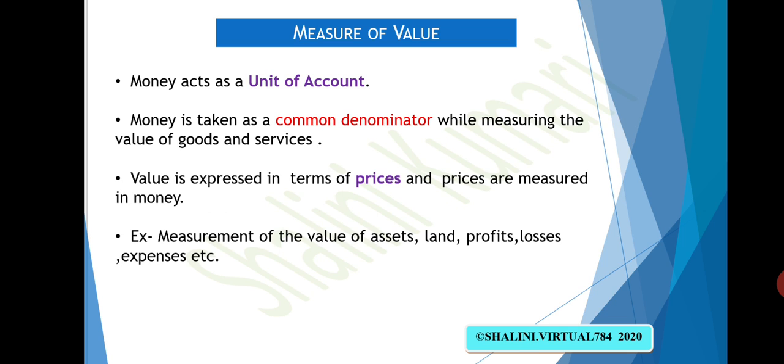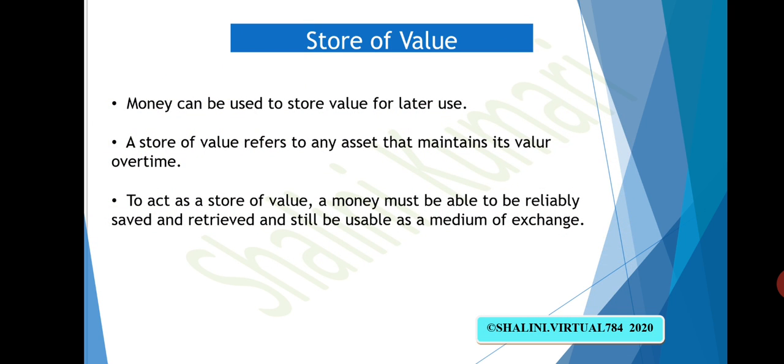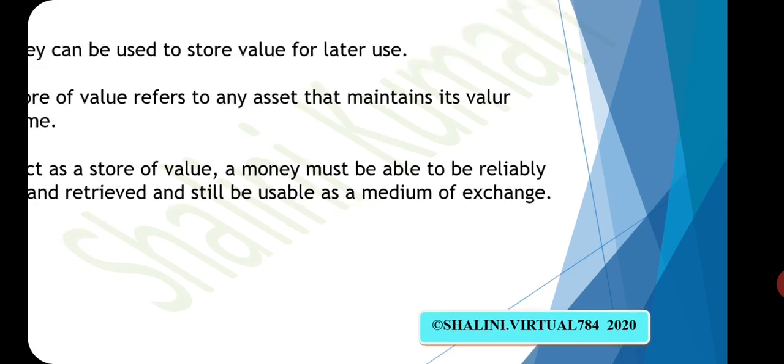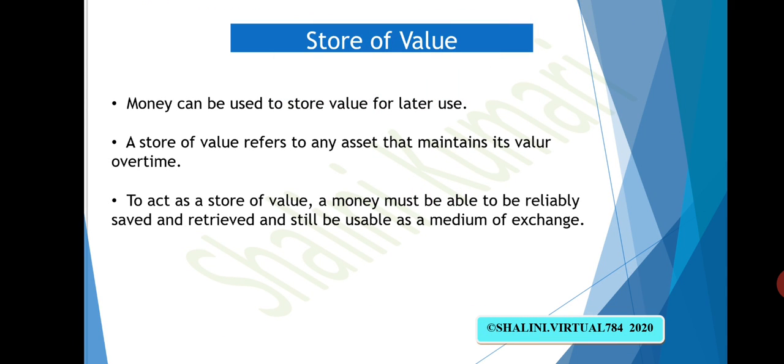Now let's see the third one, that is store of value. What is the store of value? Simply, a store of value is an asset, any commodity that maintains its value over time. Money can be used to store value for later use. We all are saving money for our future purpose.